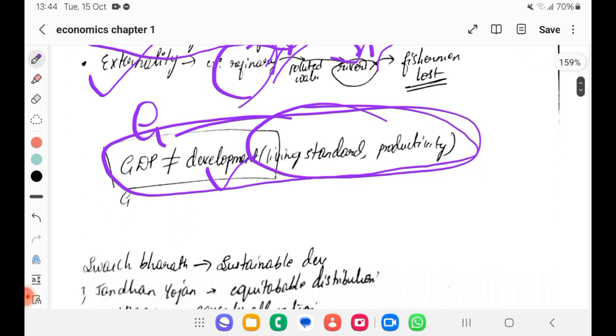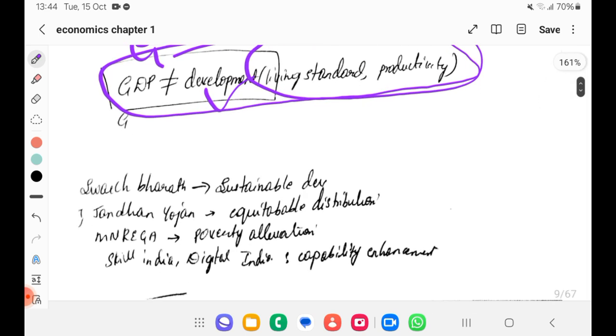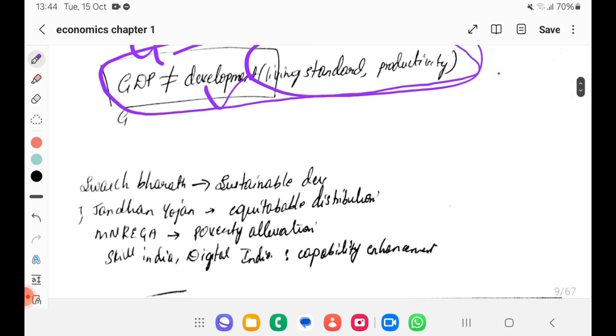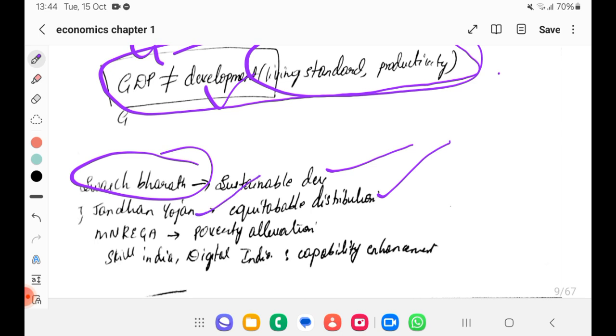Okay. So for that only we have certain initiatives. For sustainable development, one such is Swachh Bharat. For equitable distribution, Jan Dhan Yojana. For poverty alleviation, MGNREGA. For capability enhancement, Skill India, Digital India, etc. So we'll read about it in depth in the upcoming class, when I'll teach you all the aspects that you have to understand in inclusive development and the pillars of inclusive development from the mains perspective. Okay. So that's all for today.